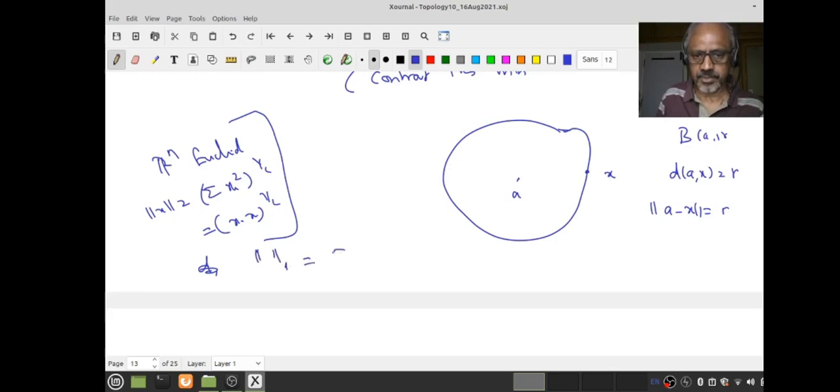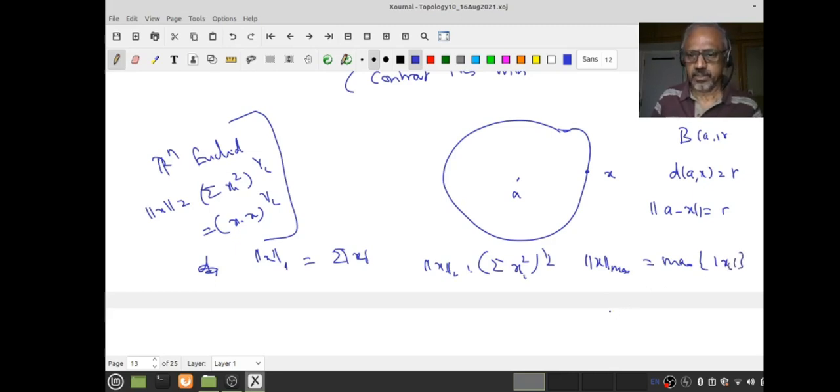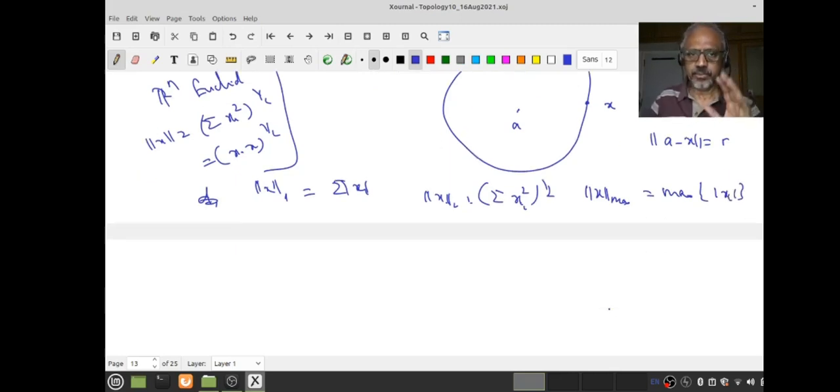The norm which is the summation of mod x_i, the x_2 norm, which is x_i squared to the power half, and this is the max norm, which is the maximum of mod x_i. Please watch my videos on metric spaces. All these things are explained there. I don't want to spend time on this.